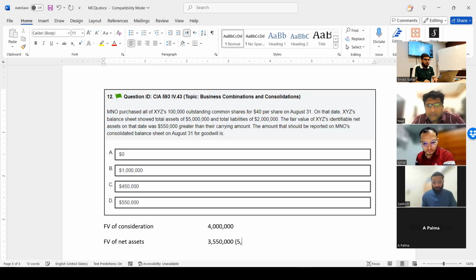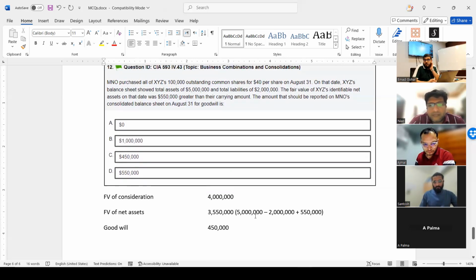We said 5 million, minus 2 million, plus, because they said it is more by 550 over the carrying amount. So this is the working for 3,550. And this is the goodwill because you paid extra. So the goodwill is 450, and the answer is C. I hope it's clear, right?